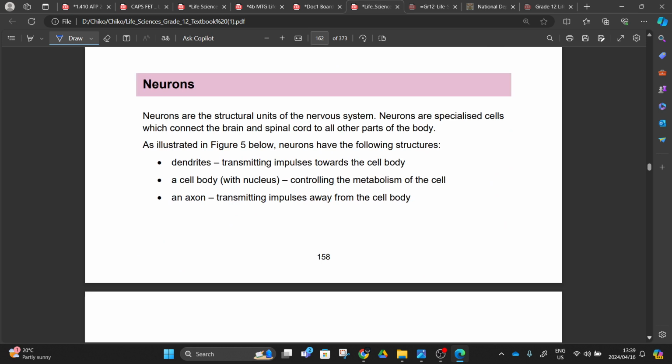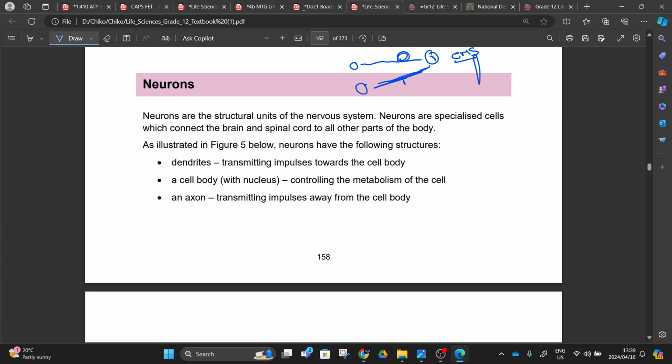So now we are going to learn the neurons. Welcome to my class. My name is Mr. Pepu. We are going to learn the neurons, right? 15 minutes elapsed. Today we are going to learn about neurons. Yesterday I was saying, we have the receptor, we have the cable taking the impulse to the brain, and we also have the cable taking the impulse to the effector. Now we are going to learn these cables. How are they structured? What is the difference? How are these neurons differentiated? And we also have another one there in the brain and the spinal cord, both of them the central nervous system, right?